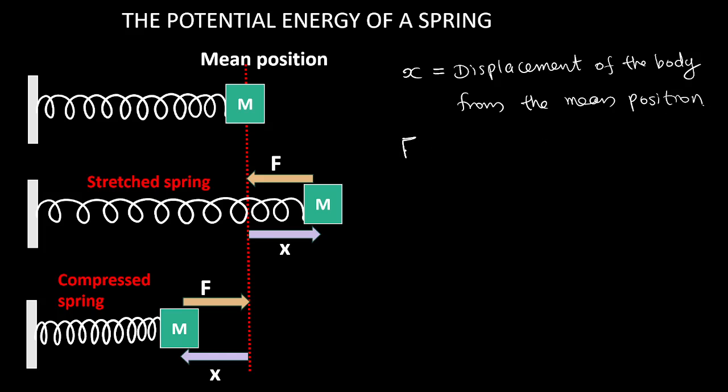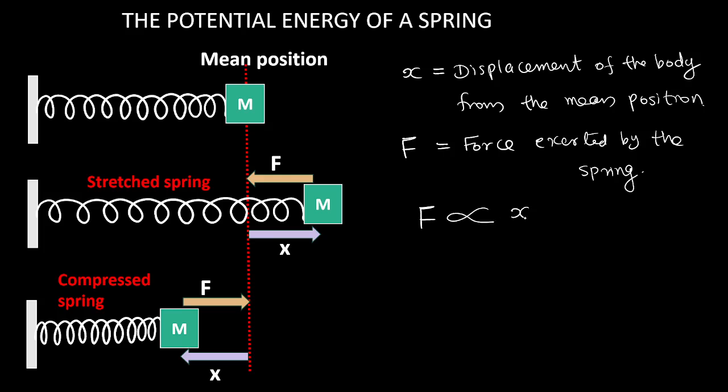And what is F? F is the force exerted by the spring. Experimentally, the exact derivation is not there. Experimentally, we can prove that the force exerted by the spring is directly proportional to the displacement.